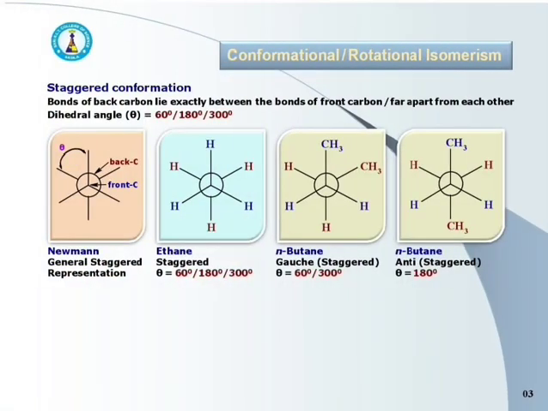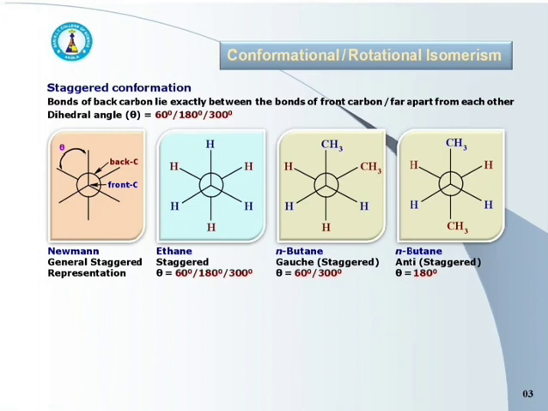Now the staggered conformation. The conformation in which the bonds of the back carbon atom lie exactly between the bonds of the front carbon atom is called staggered conformation. In staggered conformation, bonds of back and front carbon atoms are far apart from each other.